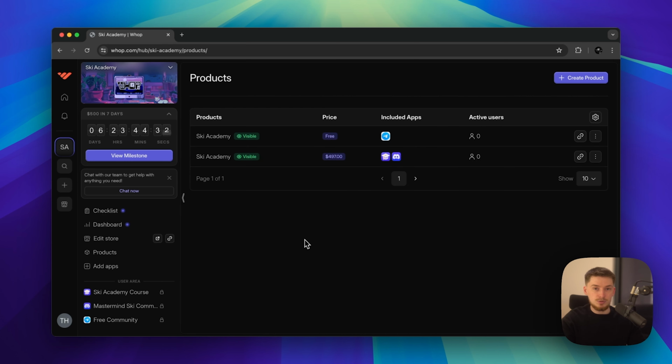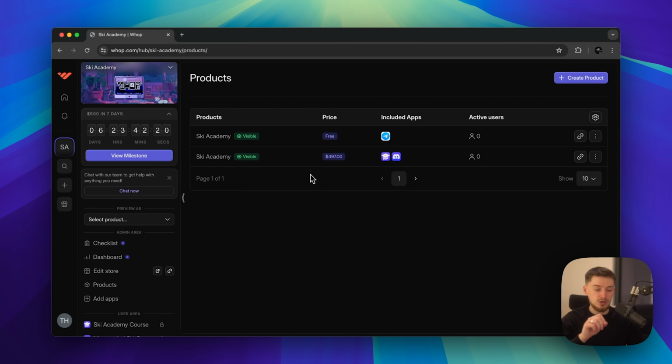So there you have the 2 ways of entry into the Ski Academy just as a general Whop. Okay, so hopefully that makes sense. And then people from the free community, the one that joins the free edition, the free access, will be then able to upgrade to the $497 edition directly through Whop. So now that we've got these two options, we're going to go over to actually looking at the sort of storefront, so where we're going to be selling our product from.